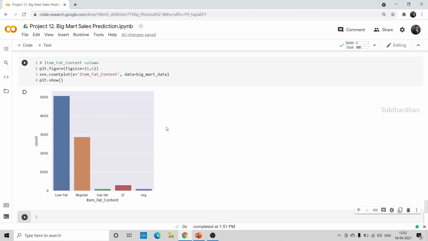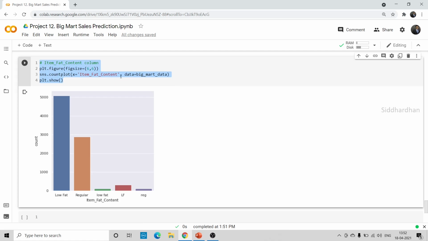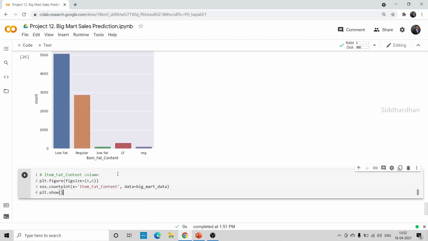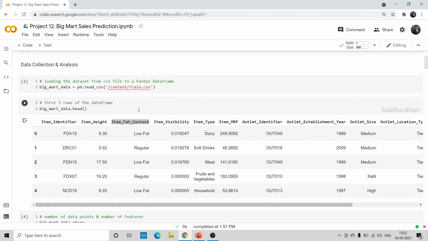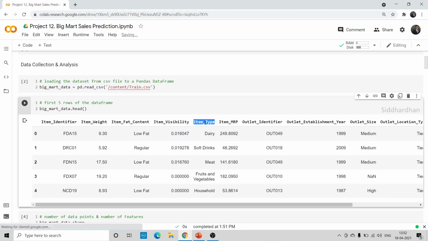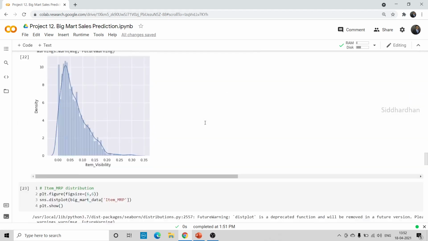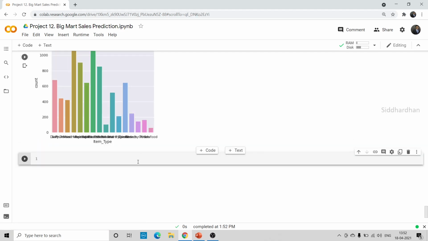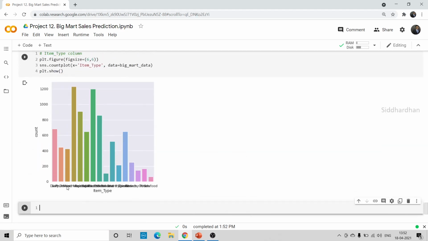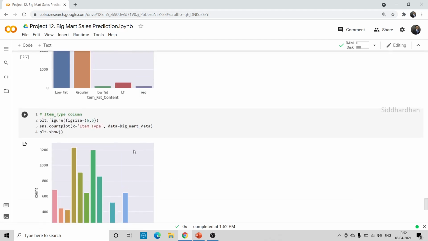Okay, so for the second categorical column, I'll again copy this. Item visibility is a numerical column, so it's item type. Let's put it here. It is very congested, so we need to increase the size of the x-axis. The first number is the x-axis size and the second number is the y-axis size.